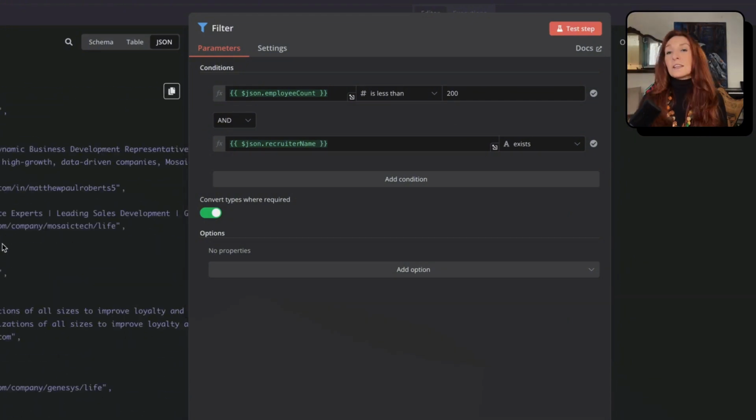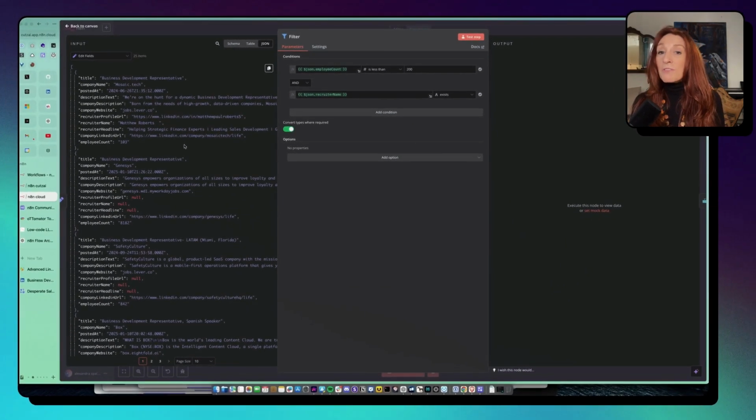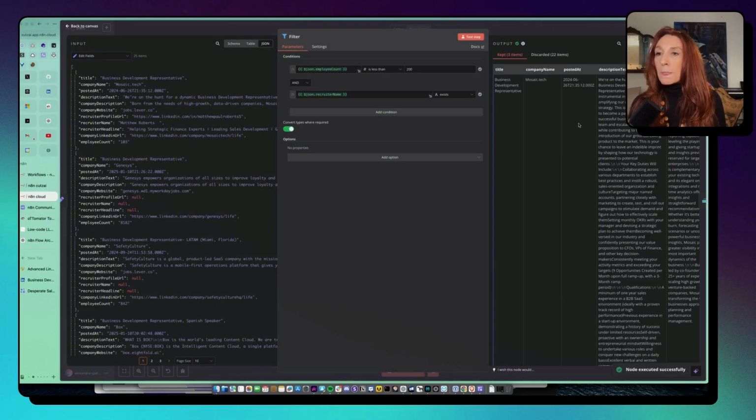Okay. Here, if we want to get the emails and the information about other people, we could use an email finder, for example, that can find the decider's name and his email. But here I wanted to focus just on this method, and know that you can find the other emails with an email finder or another application. So if I test this step, okay, now we have only 3 items, but I have not scraped a lot. And yes, there is a small proportion on this one. On other jobs, sometimes there are more where the recruiter name is present.